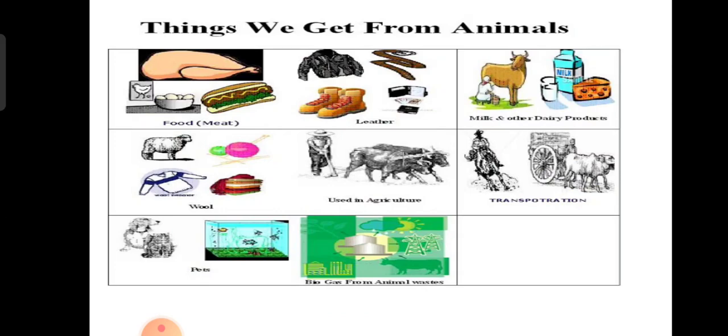Okay, so now we have to learn about the things which we get. Yes or no? We are getting many useful things from animals. Animals like cow, goat, buffalo and camels are domesticated for milk and milk products, like curd, cheese, butter and ghee. Animals such as hen and duck give us eggs and meat. We commonly get meat from animals like sheep, goat, fish and hen, which are rich in protein. Honeybees give us honey.